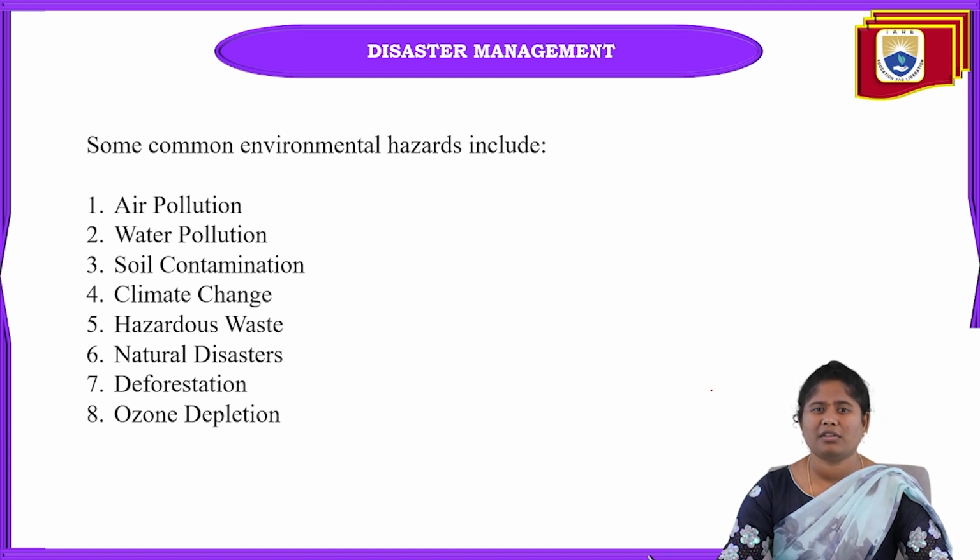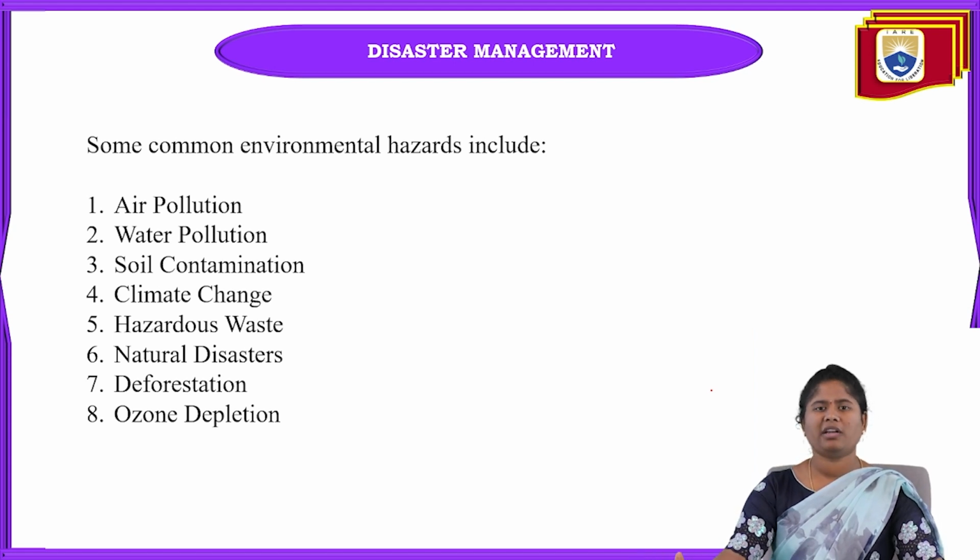And hazardous waste means some dangerous waste that is released into the air or water, so this also comes under the environmental hazards. And natural disasters are nothing but cyclones, tsunamis, earthquakes. These all come under natural disasters. Just now I already told you what natural disasters are and their different types.